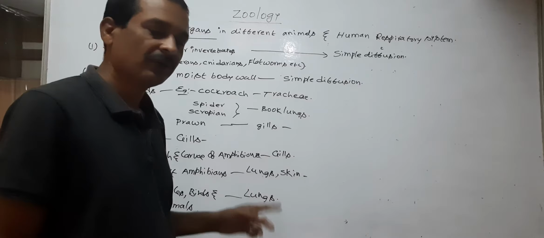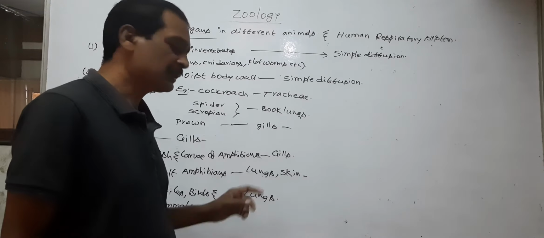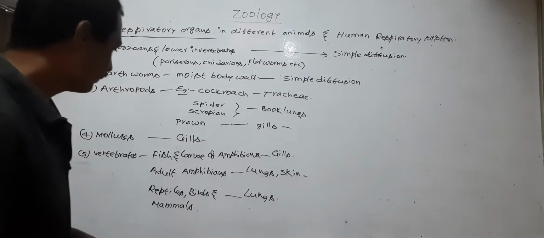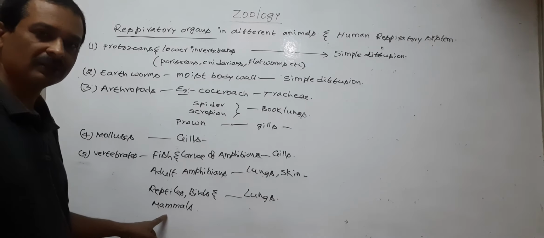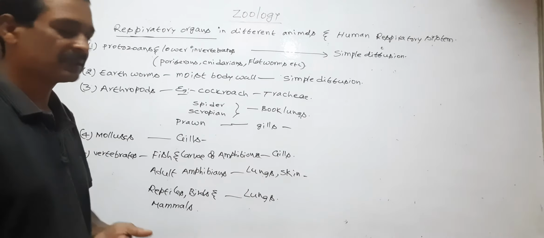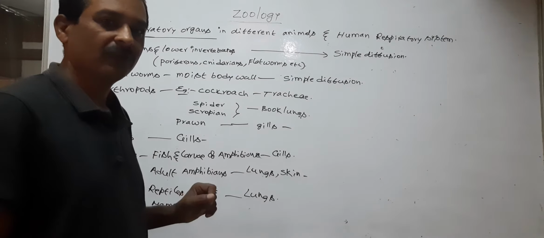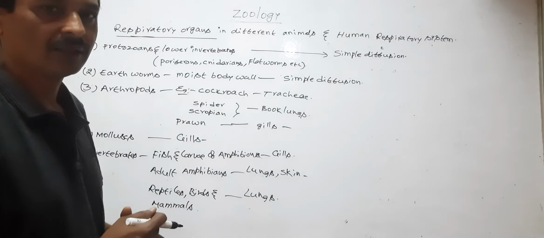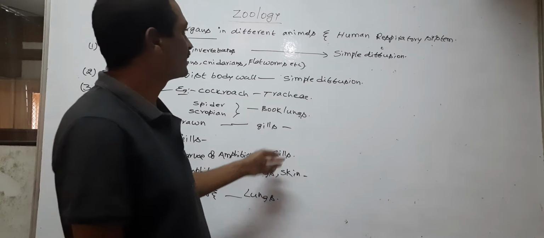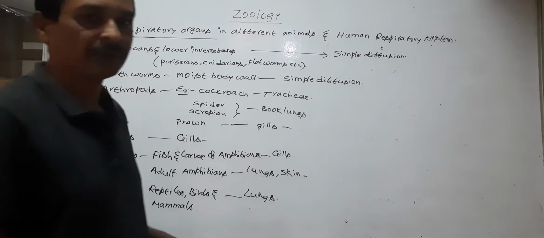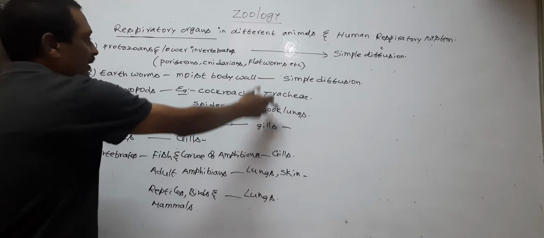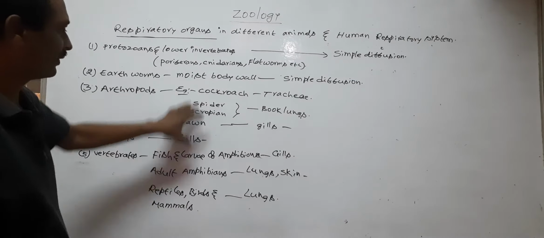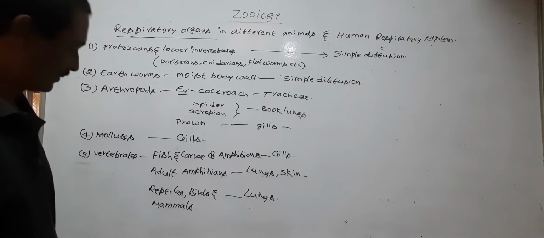Mammals possess well developed respiratory organs or lungs. The human being is also a mammal. Human beings possess lungs, which are well developed. So these are the different types of respiratory organs in different types of animals.